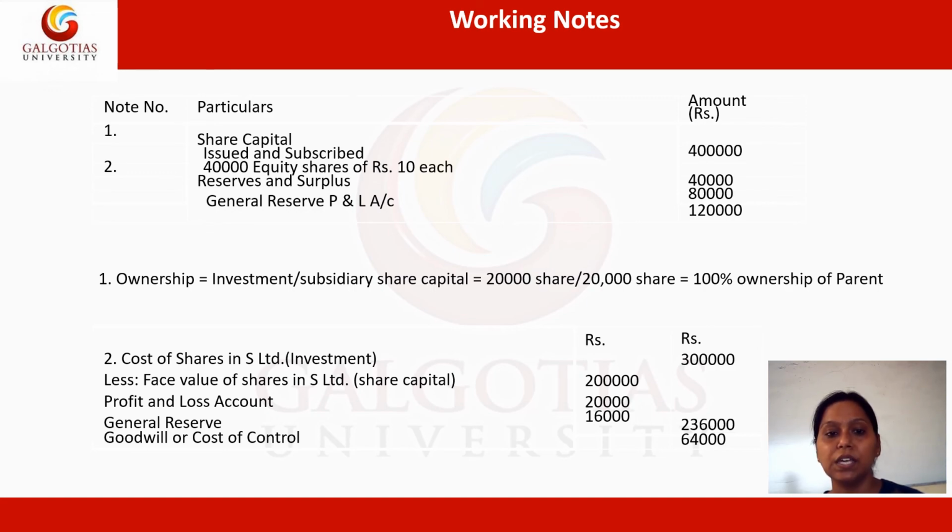Now in this case we can very well see that the cost of shares, which is the investment made by the parent, is quite a bit more than the total share capital the parent has in the subsidiary, which is quite low. So in this case the goodwill will be generated.